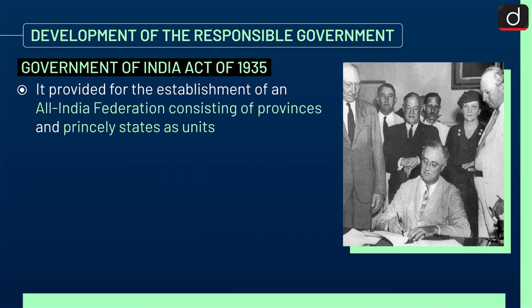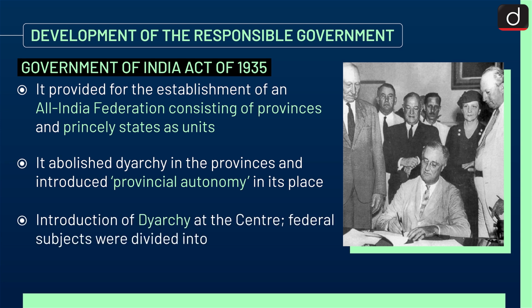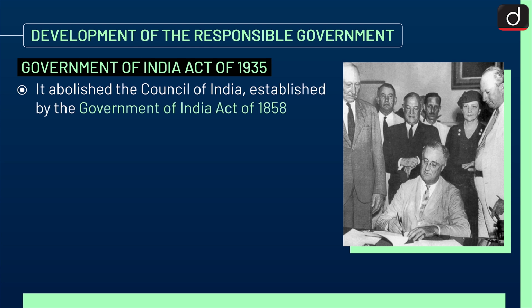Now next is Government of India Act of 1935. It provided for the establishment of an All India Federation consisting of provinces and princely states as units. It abolished diarchy in provinces and introduced provincial autonomy in its place. Introduction of diarchy at the centre: federal subjects were divided into reserved subjects and transferred subjects. It abolished the Council of India established by the Government of India Act of 1858.